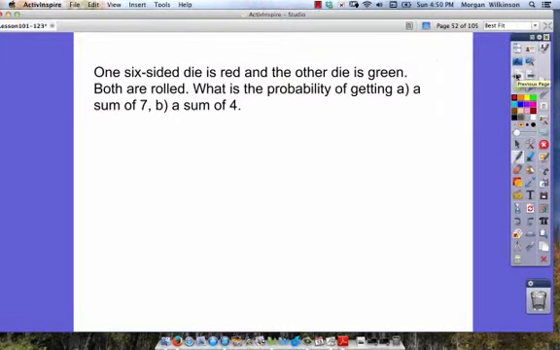Here we have another problem. One 6-sided die is red, and the other die is green. Both are rolled. What is the probability of getting a sum of 7? If we look at both of our dice, we could have one that's a 1 and one that's a 6. That's equal to 7. We could have one give us a 2 and the other give us a 5. That's equal to 7. Could you think of any more possibilities that are equal to 7?